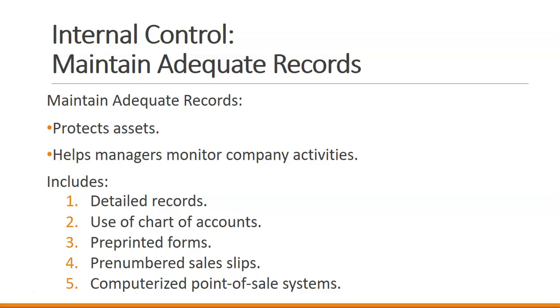One of the ways that fraud sometimes happens in companies is through the use of fake invoices or fake sales slips. By pre-numbering our sales slips, it's easier to spot a fake sales slip by the number. The numbers will be off and we can catch that. Additionally, having computerized point of sale systems or cash registers makes it difficult to say that a sale didn't happen.